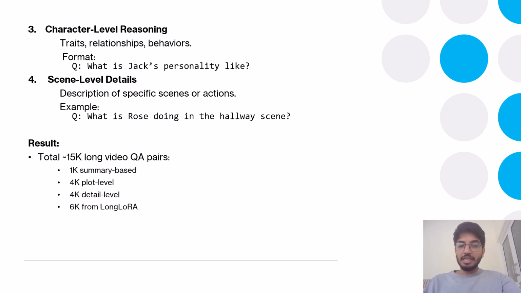Okay, so these are the results which we get. In total, the dataset they have created includes around 15,000 QA pairs, including 1K summary-based, 4K plot-level, 4K detail-level QA pairs, and 6K from a large-scale instruction set. So this dataset is key to making the LLM strong at both understanding complex narratives and answering detailed visual questions across a whole long video.